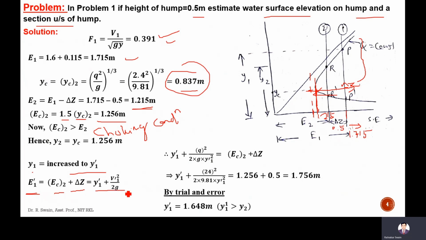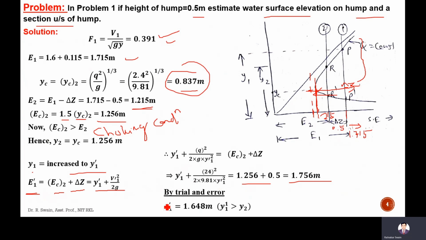So Y1 dash plus Q square by 2G Y1 dash square is EC, critical specific energy, plus delta Z. So here we know that EC is 1.256 plus 0.5 delta Z, that is 1.756. It should be this Y1 dash plus Q square by 2G Y1 dash square.